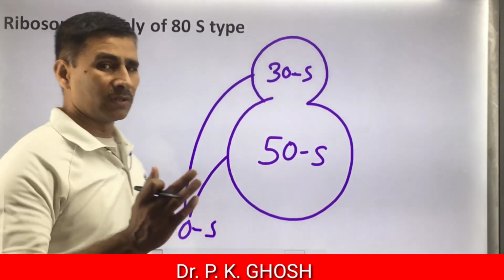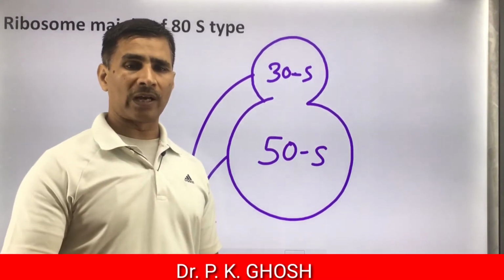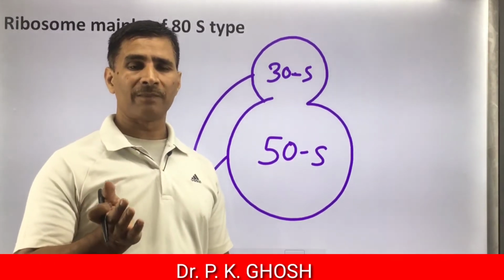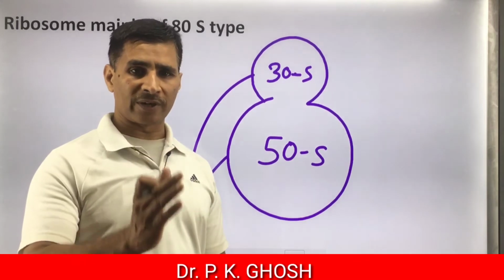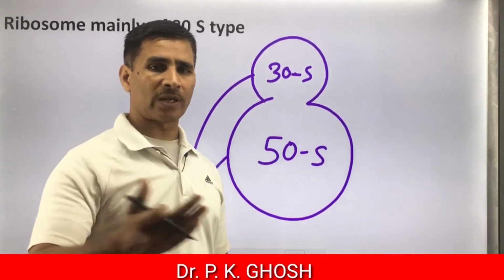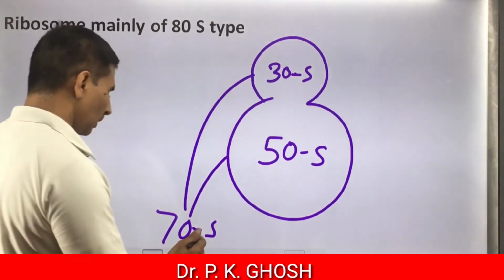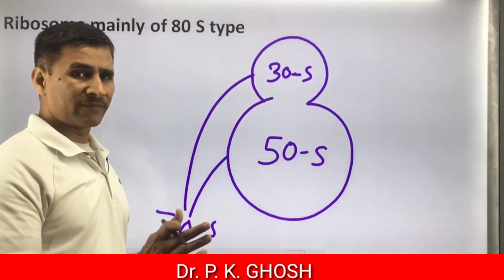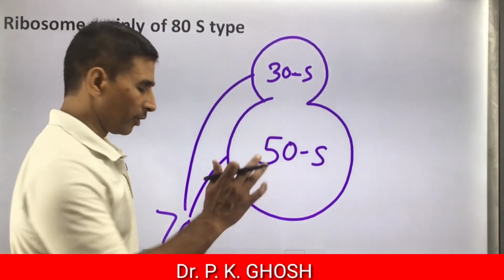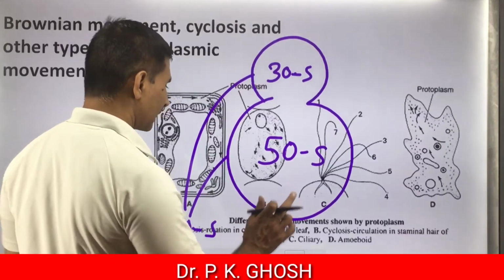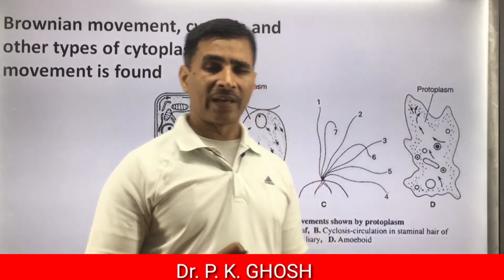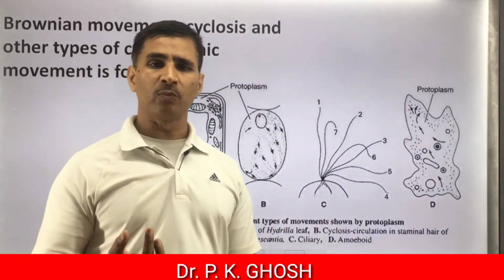Ribosomes are found in cytoplasm, nucleoplasm, on the wall of nuclear membrane, on the surface of endoplasmic reticulum, that is RER, rough endoplasmic reticulum, etc. Thus, on the basis of ribosomal type, we can differentiate prokaryote and eukaryotes. Eukaryotic cell contains 80S type of ribosomes.